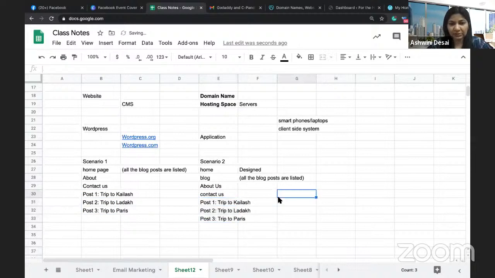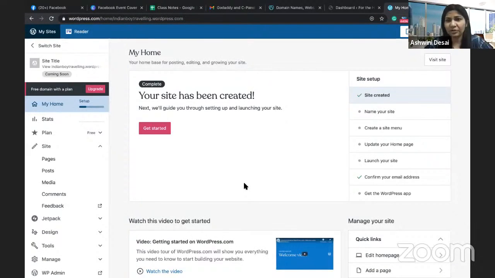Usually we will also talk about how to create a business page in the next class. But right now, today, we are going to focus more on the blog aspect of it. Now, let me show you how to create these. I'll show you the first one first. So I'm going to WordPress. I'm first showing you WordPress.com because you can easily practice. Then I will show you the WordPress.org way because that will require you to invest. So I'm not showing that immediately first.